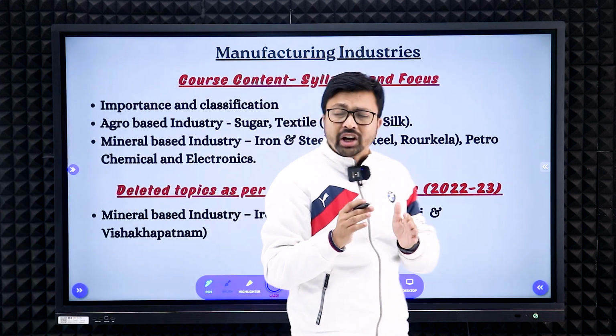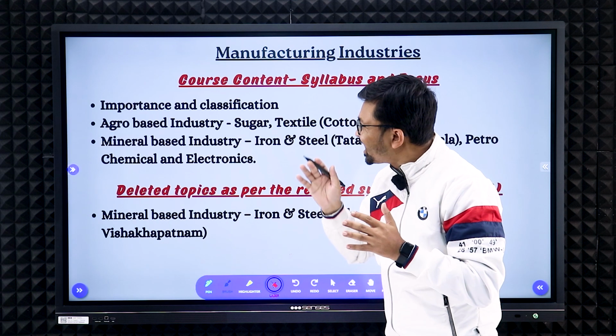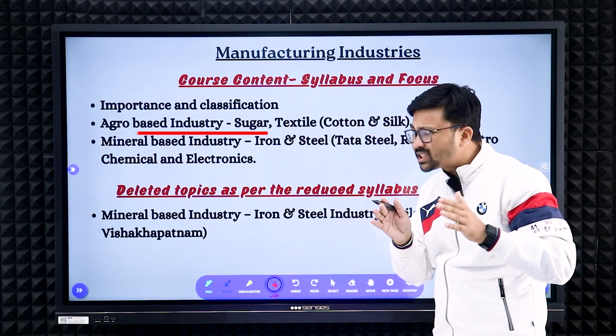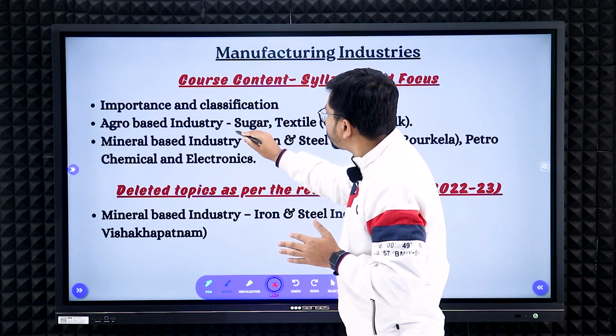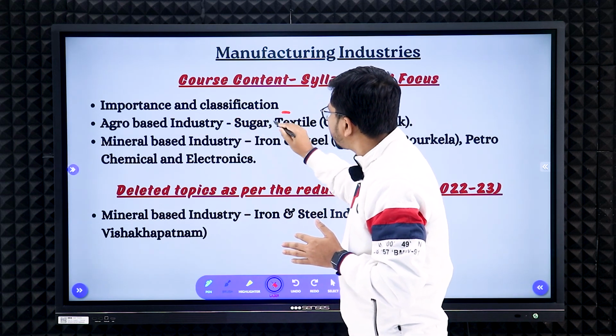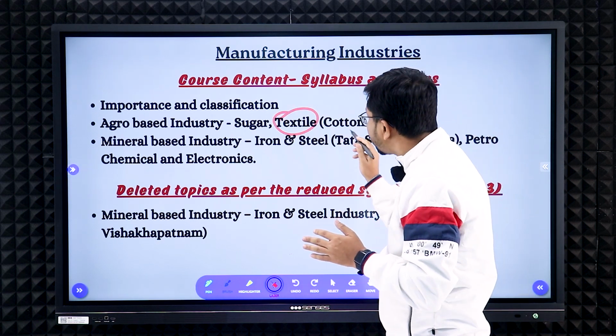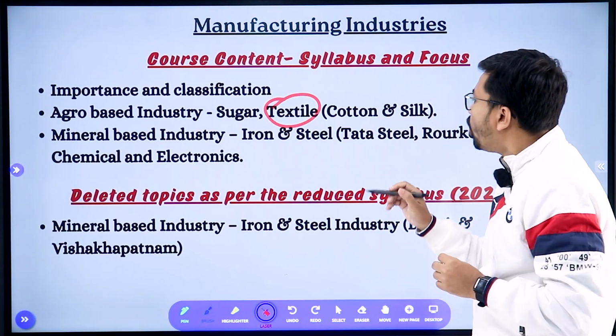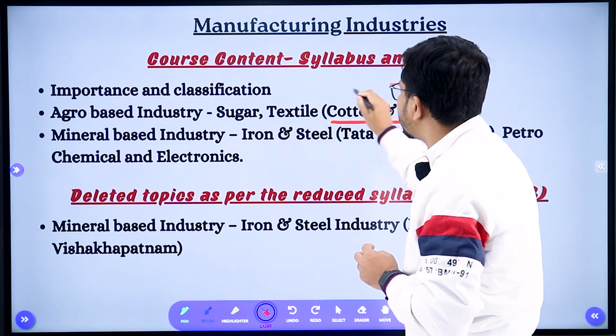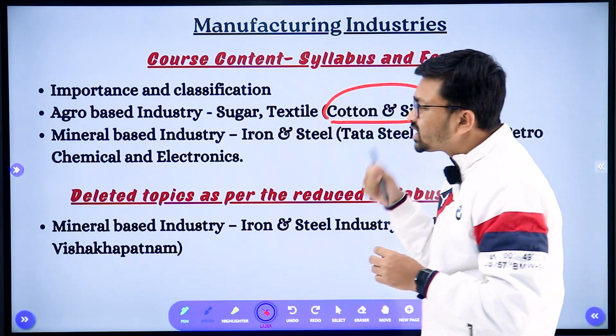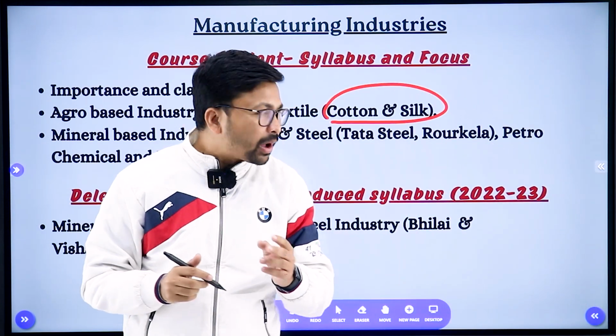First thing you need to know is the importance and the classification of industry. Next, the agro-based industry. Under agro-based industry, you need to study two things, the sugar industry and the textile industry, right? Under textile industry, you need to study two. What are those? Cotton and silk. These are the two things you need to study from this part.